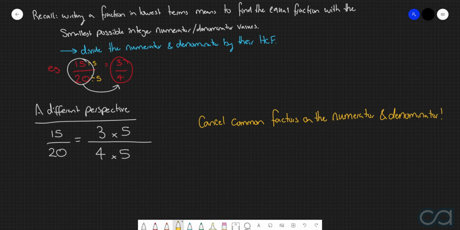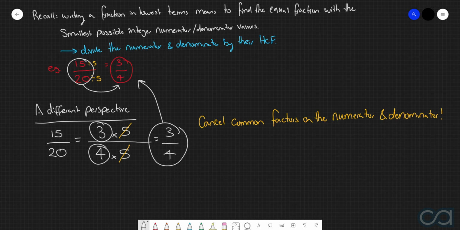And when I say cancel, I literally mean you get rid of this one and you get rid of that one, because 5 is the only common factor that appears on the numerator and the denominator. So then what are we left with? We're left with the 3 on the top, and then we're left with this 4 on the bottom, which, as you should notice, gives us the exact same as what we did when we performed this using division.